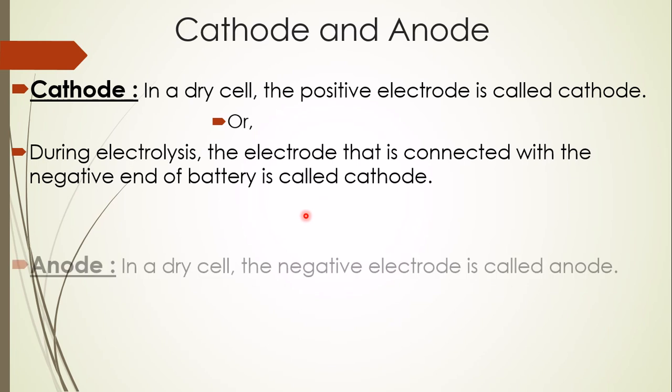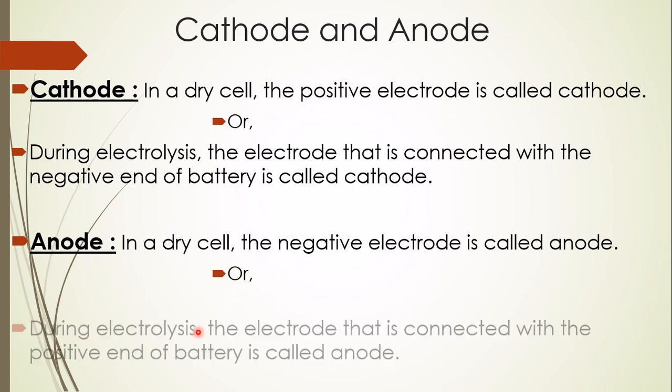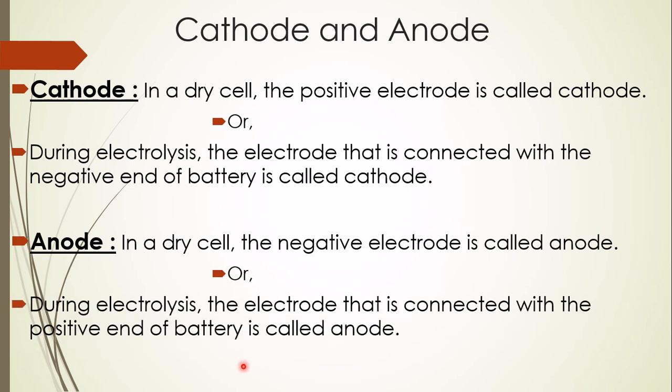In the same way, in a dry cell, the negative electrode is called the anode, but during electrolysis, the electrode that is connected with the positive end of the battery is called the anode.